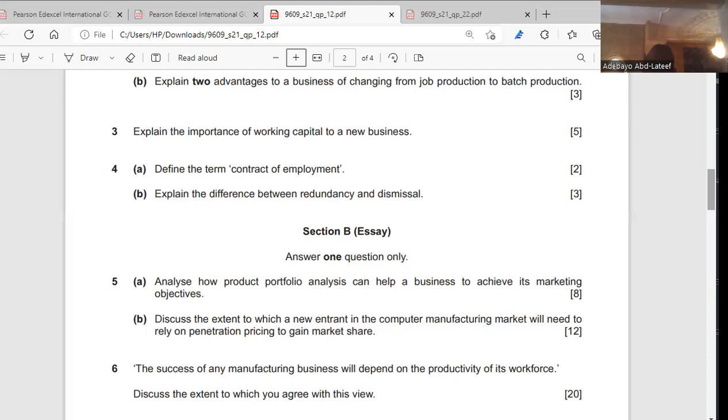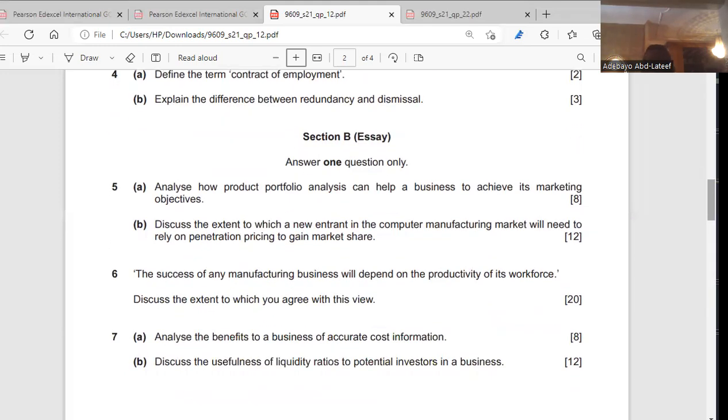Then we'll go to dismissal. Dismissal means your contract has been terminated based on misconduct, like theft, like lateness, like absenteeism. So these are some of the reasons why your contract might be terminated. Is it clear? So move on. We did question 5. Yes.